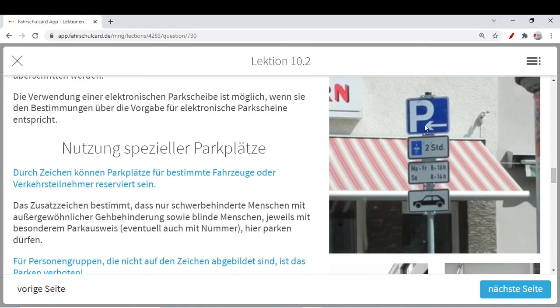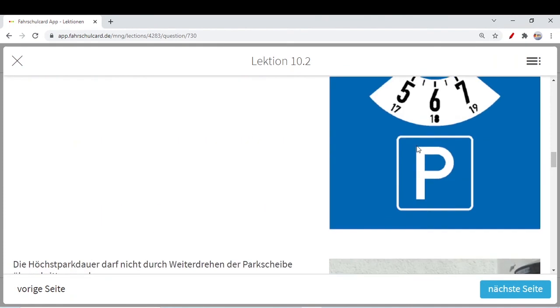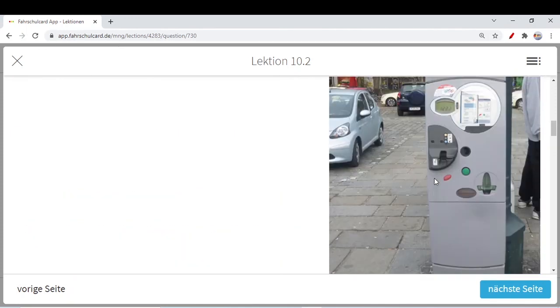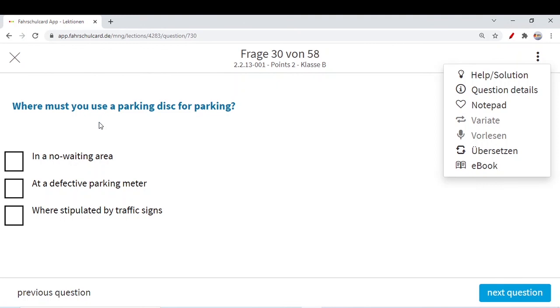I will show you here, you can park here for 2 hours with this parking disk. For example, you turn this parking disk, and let's say you park at 6 p.m. So you will point this arrow at 6, and if it is indicated along with your ticket, you will put this disk on your window screen, inside for sure. So it is called a parking disk. So they are asking, where must you use a parking disk?